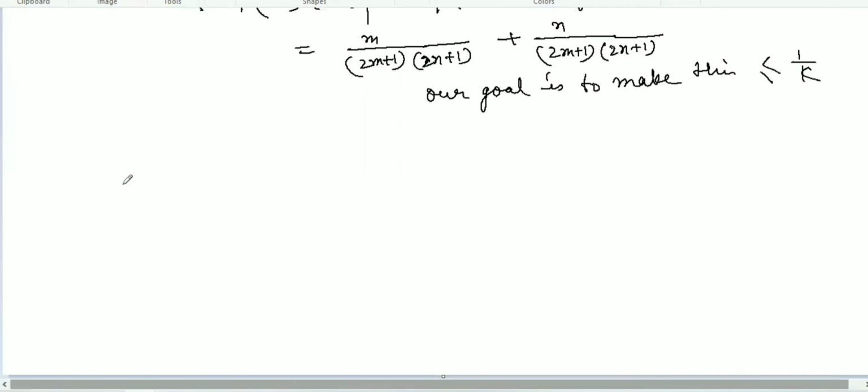Now, what we will see here. Now I will do it here. Let's understand. I'm going to write it again here.